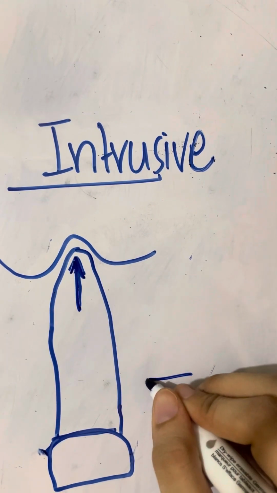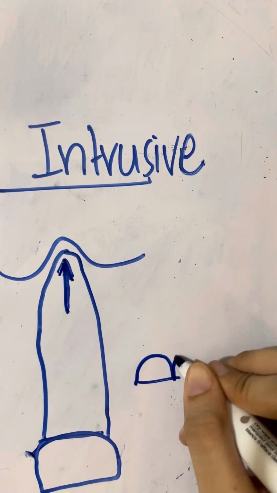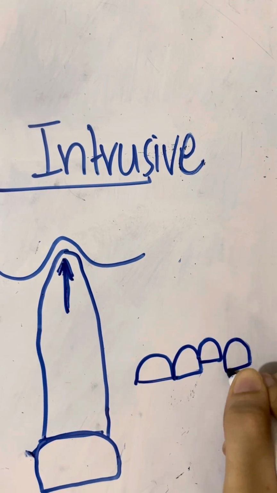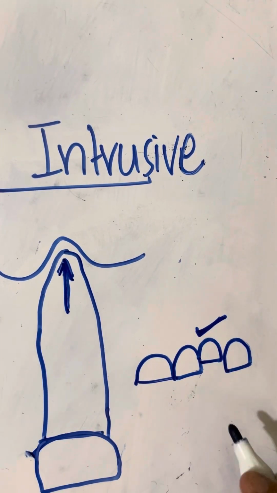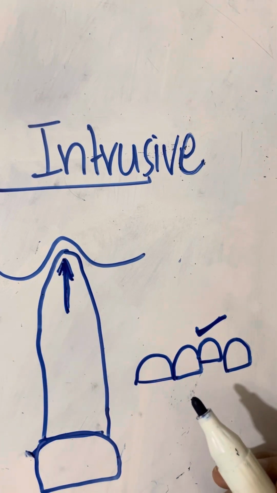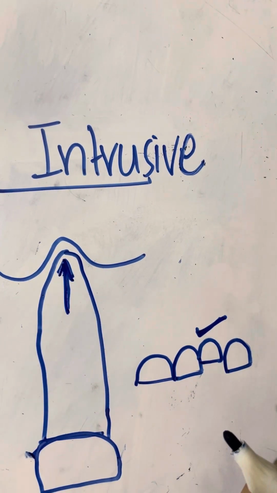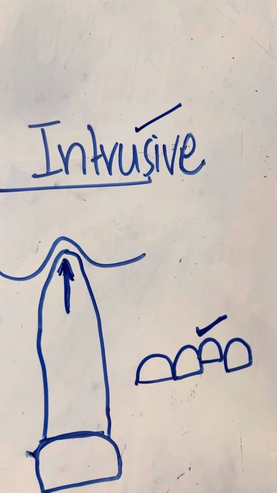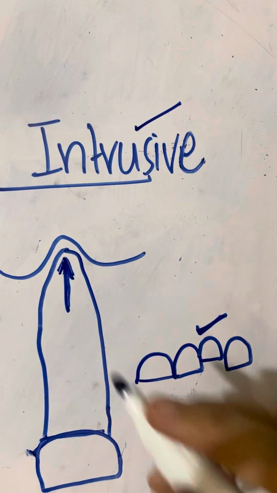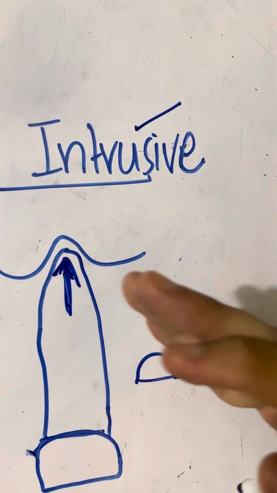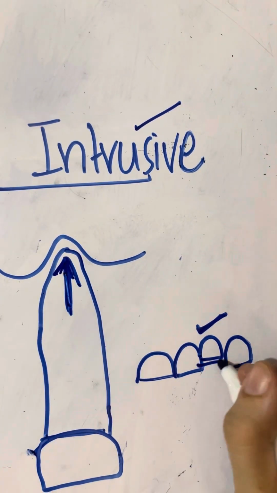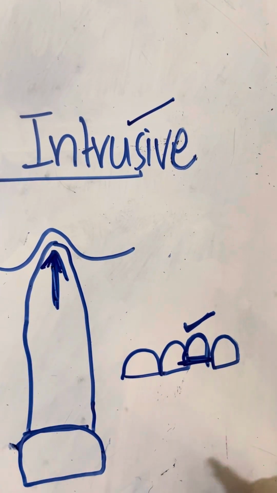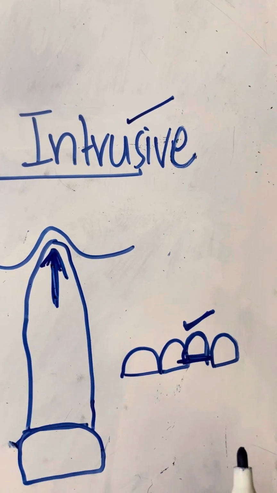For example, this is a normal tooth, again a normal tooth, and now it is an intrusive luxation. In this tooth there is intrusive luxation and it is moving inwards. It is moving axially into the alveolar bone, into the socket. So this type of injury will be known as intrusive luxation, moving axially towards the inside. The intrusive luxation will not be in the line of occlusion.